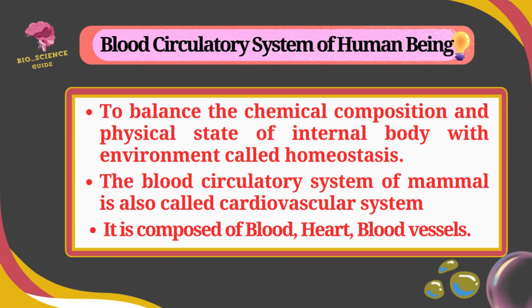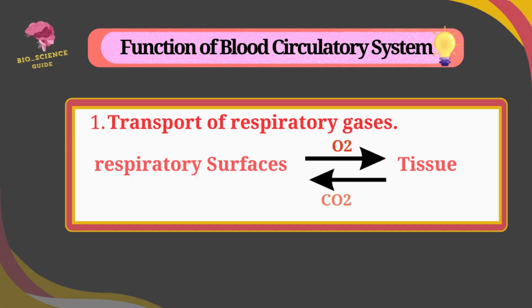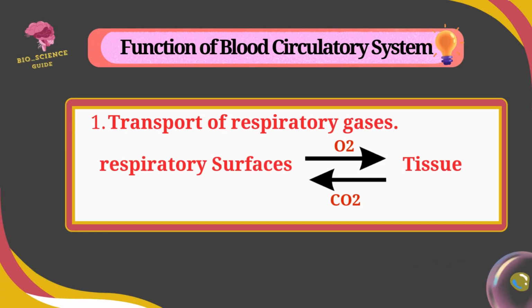Blood circulation helps to balance the chemical composition and physical state of the internal body with the environment. The process is called homeostasis. The blood circulatory system in mammals is also called the cardiovascular system. It is composed of blood, heart and blood vessels. The functions of the blood circulatory system are as below.